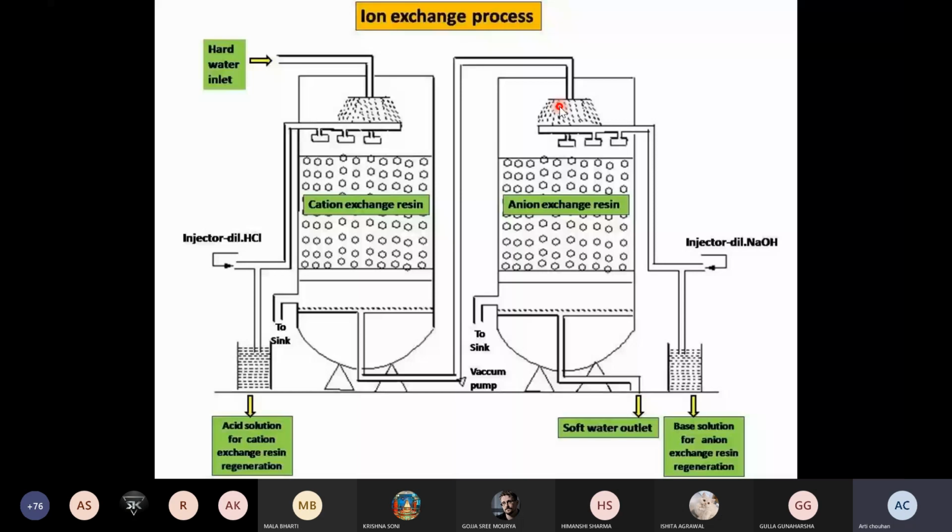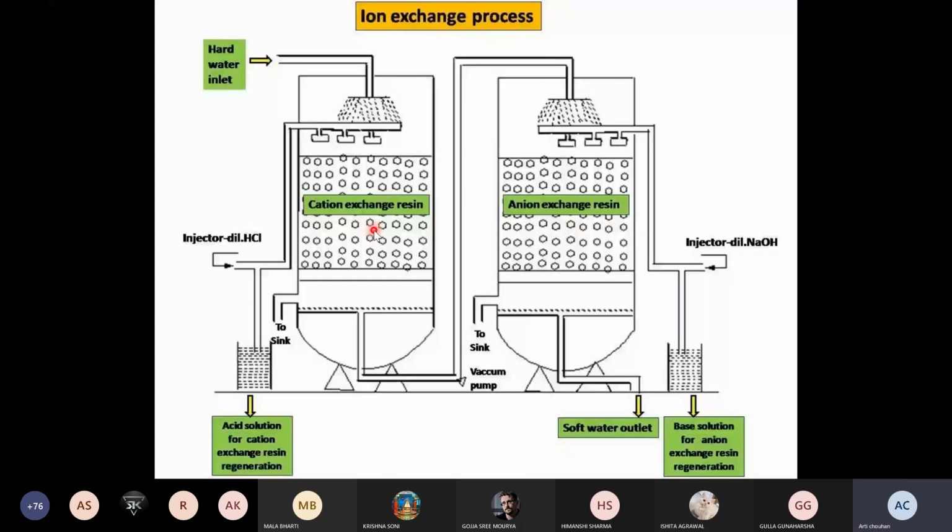In the ion exchange process, first the raw water passes through the inlet into the cation exchange resin, and the cation exchange resin removes all the cations present in the water by exchanging with H plus ions of the resin. That H plus ion is there in the form of RCOOH, because this is the structure of that resin. So H plus ions of the resin exchange with the cations present in the hard water. After treatment, cations will reside on this resin and H plus ion will go to the water.